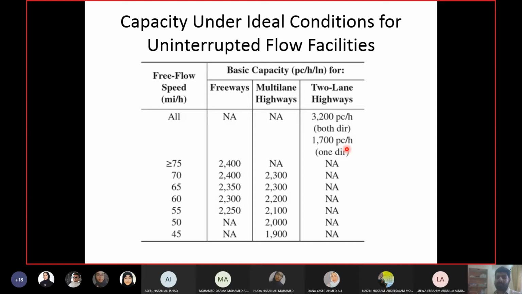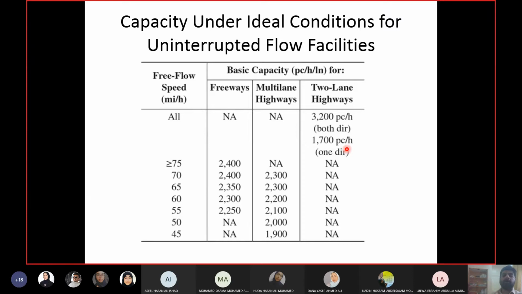Because of this, the other direction cannot reach the same capacity as the first lane. So one lane can reach 1,700, the other lane will not reach 1,700 because it's affected by the other direction. If one direction has reached 1,700, the other one can only reach up to 1,500.